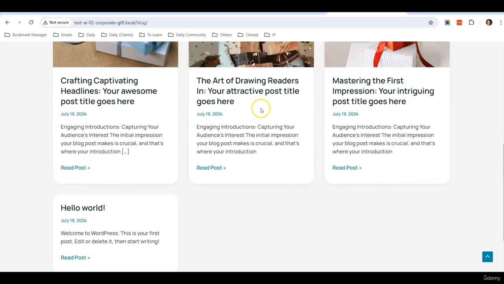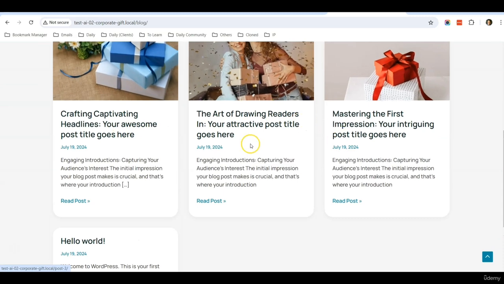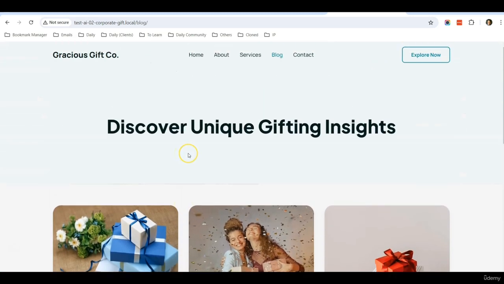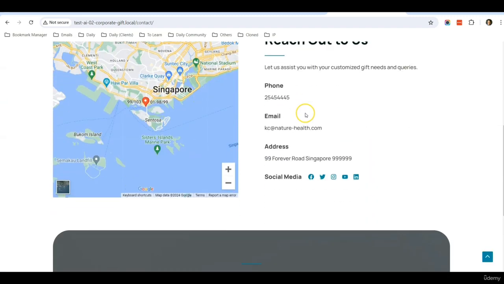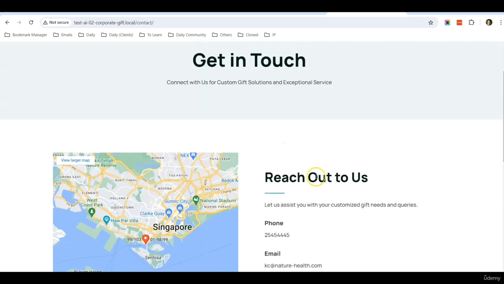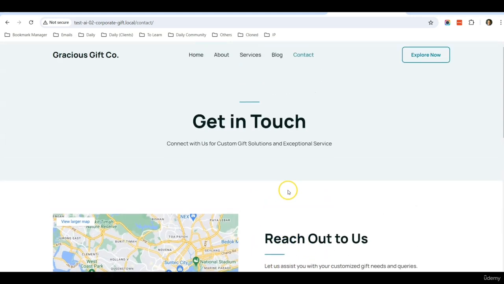Then you can see that all the blog posts are beautifully laid out in the blog category page as well. And also the contact page. If you go to a contact page, you can see there's a location and also the contact information.